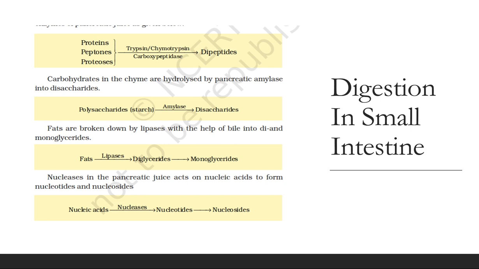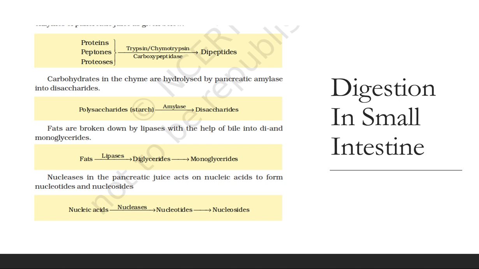Now we all know, as we have studied in the 10th standard, that in the small intestine, the hepatopancreatic duct releases its juice, which comes from the liver and from the pancreas. The hepatopancreatic duct is the common duct which carries the secretions of the liver as well as the pancreas. So the bile, pancreatic juice and the intestinal juice are the secretions released into the small intestine. Pancreatic juice and bile are released through the hepatopancreatic duct.